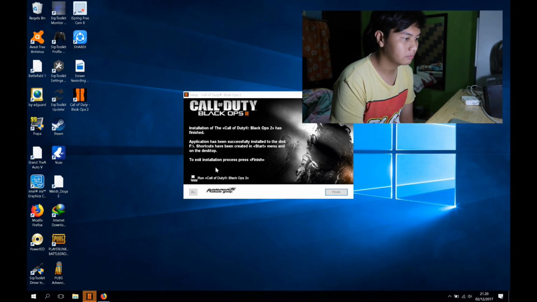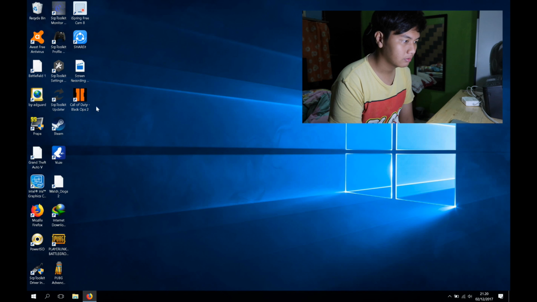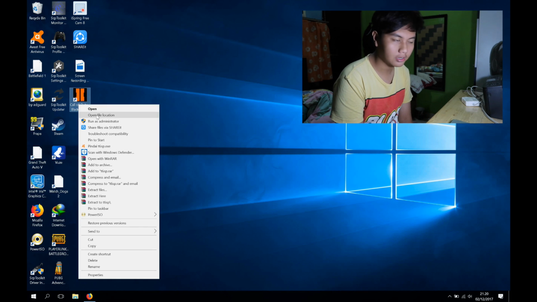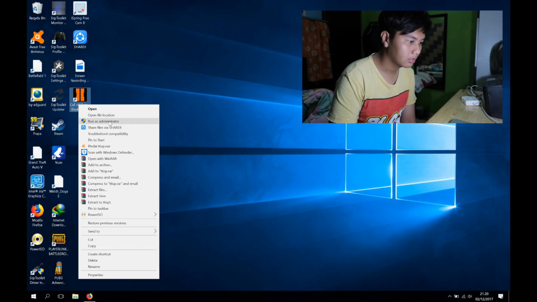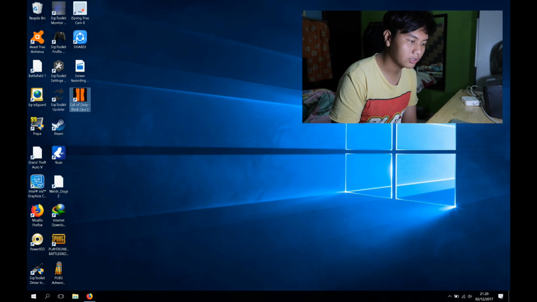Extracting file, just a few minutes. Call of Duty Black Ops 2 is finishing the setup process. Just a few seconds, waiting a few seconds, and there is the box.